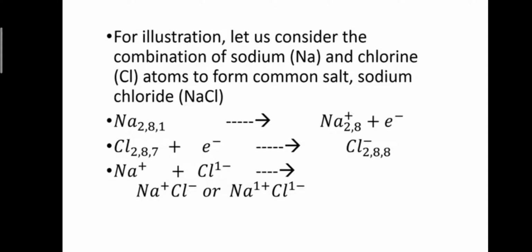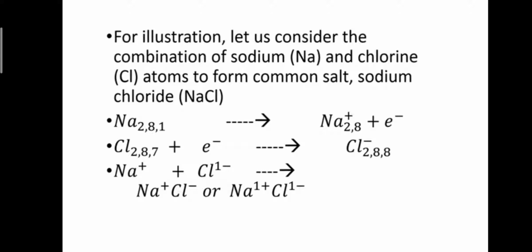For illustration, let us consider the combination of sodium and chlorine. Sodium having symbol Na and chlorine atom having symbol Cl form common salt, that is sodium chloride or NaCl. Sodium has 11 electrons and its configuration is 2, 8, 1. When it loses an electron, it forms a sodium ion having 2 and 8 electrons.